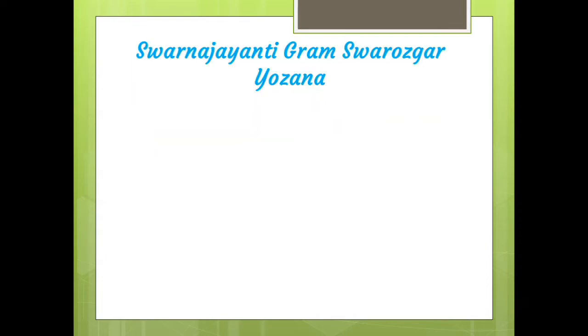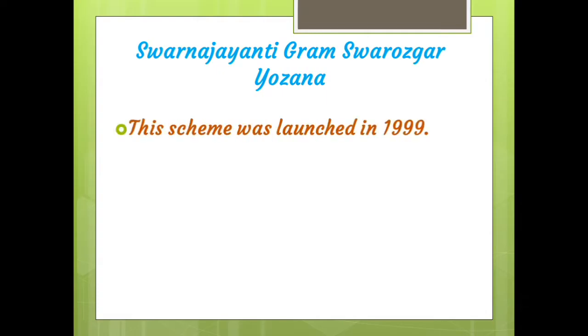Next, Swarna Jayanti Gram Swarozgar Yojana. This was launched in 1999. Pradhan Mantri, that is 1993. Then after that, Rural Employment Generation, that is 1995. Then this is 1999, Swarna Jayanti. This scheme was launched in 1999.